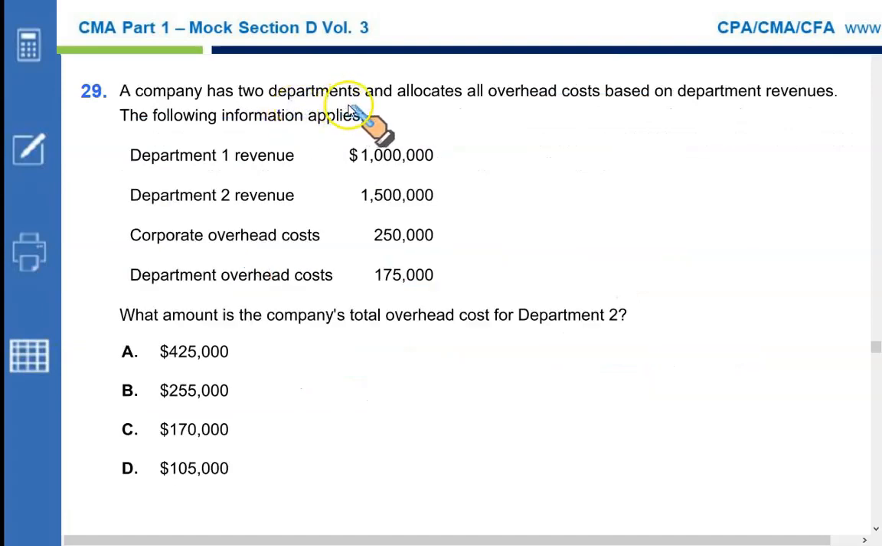A company has 2 departments and allocates all overhead costs based on the department revenues. We have 2 departments, Department 1 and Department 2. The revenue is 1 million for Department 1 and 1.5 million for Department 2, so the total revenue is 2.5 million.